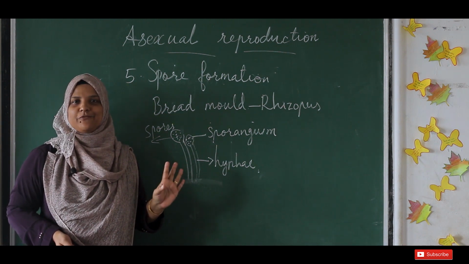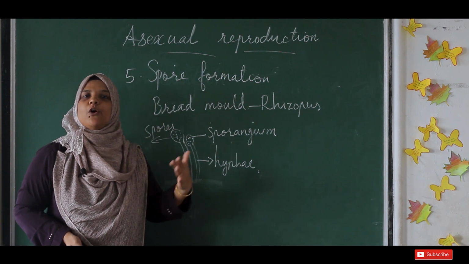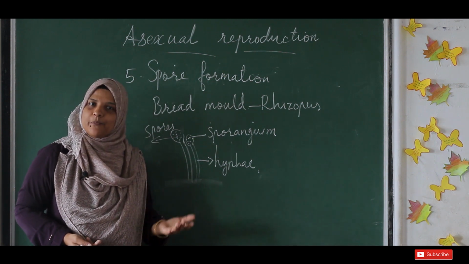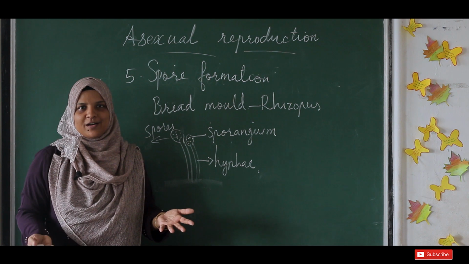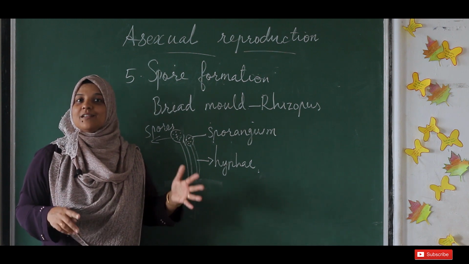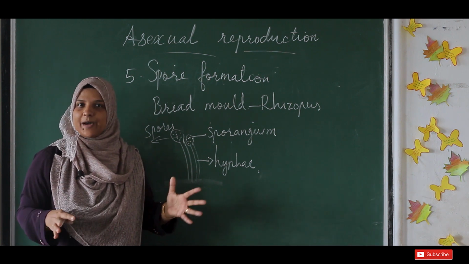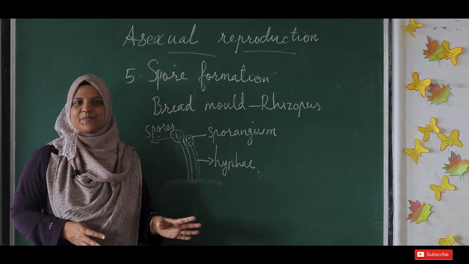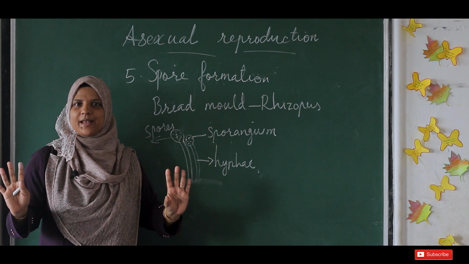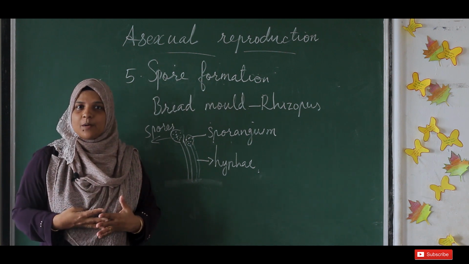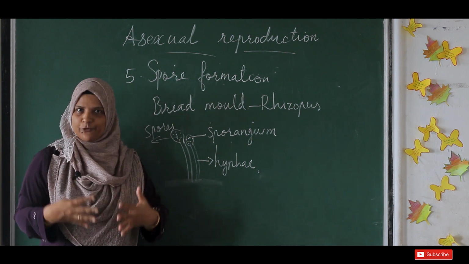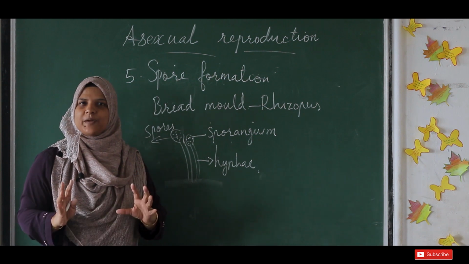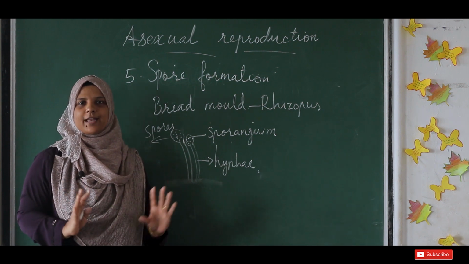parent is enough to produce new organisms. There is no father or mother. Another thing is the organisms which are produced by this method are exact copies of the parent, because there is no male and female. There is no combination of both. So it forms exact copies of the parent organism.